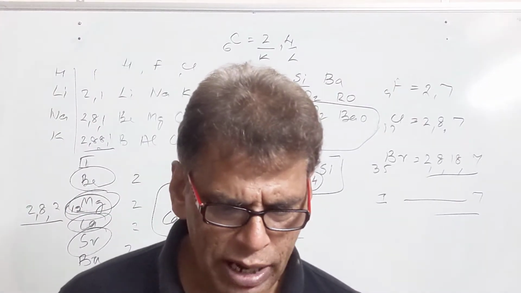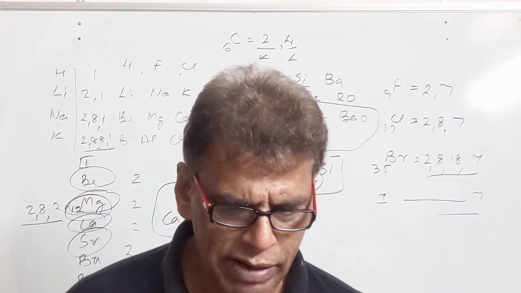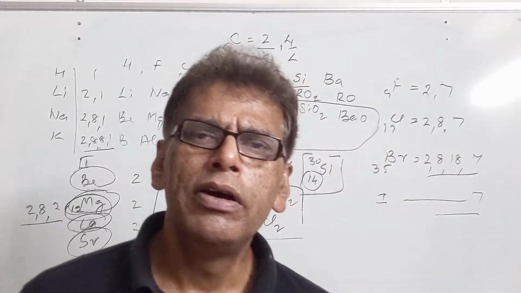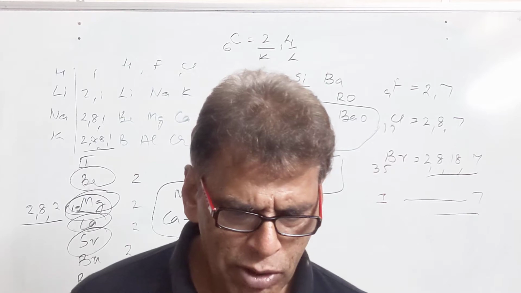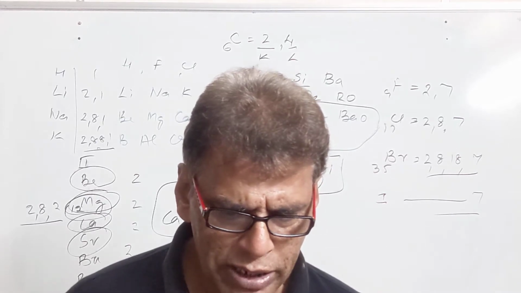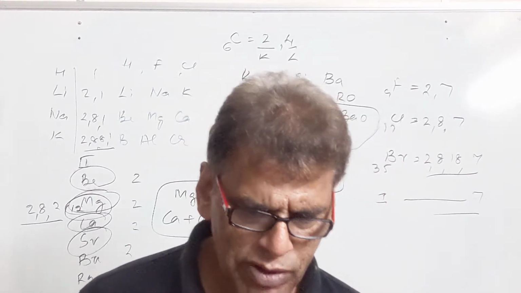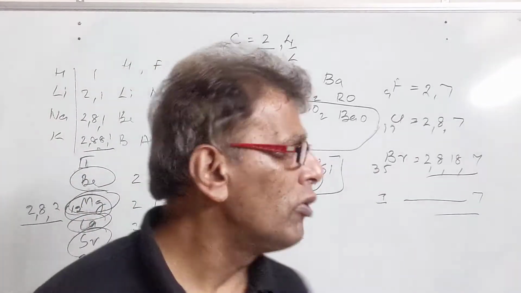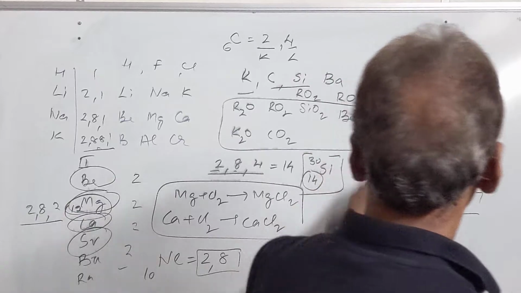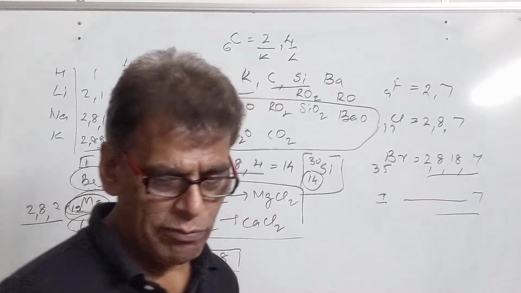An atom with electronic configuration 2,8,7 would be chlorine. It has atomic number 17. To which of the following elements would it be chemically similar? It will be similar to fluorine with atomic number 9, since they belong to the same family.